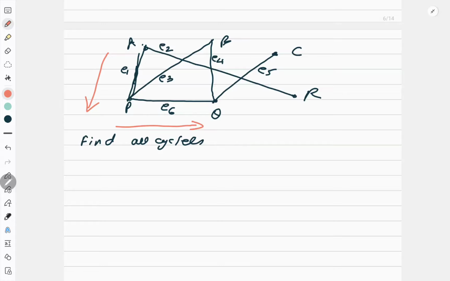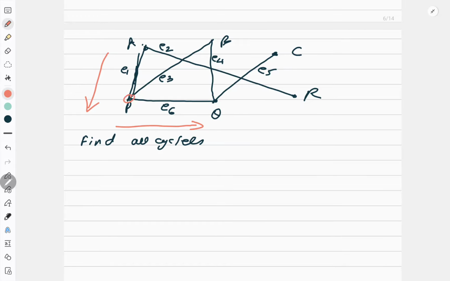Right? Same way A to P if I come, P to Q I come, and Q to R if I go, then B. So B to A there is no way. Same way A to P and P to B if I go, B to A I cannot go. See, I can reach back to A only through R, but there is no way towards R. So A cannot make any cycle. Same way you check all the vertex.